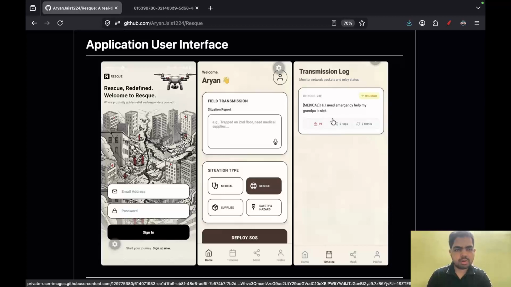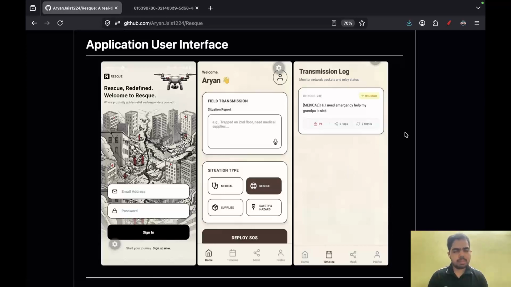So this will be passed from one device to another node, until we find one node, or we deploy some drone units, until that one particular unit can transmit via the network to the backend service station that we have, and from there LLMs can infer the payload, understand and rate it, and showcase it to a person or a supervisor who is looking at the Next.js dashboard screen to get an idea about the entire thing.